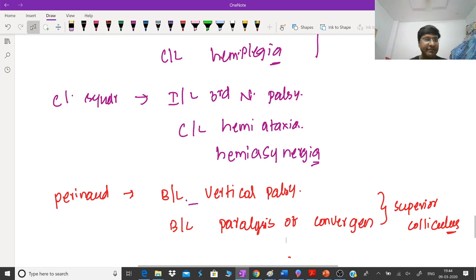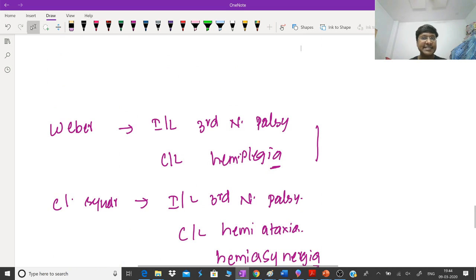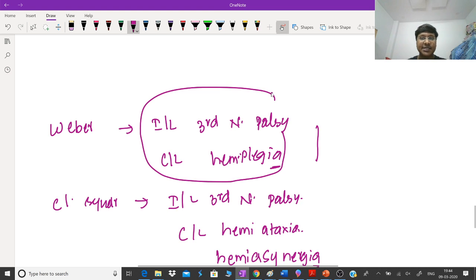Now, to this particular Weber syndrome, that is ipsilateral third nerve palsy and contralateral hemiplegia, I will add contralateral intentional tremors. So what does this become now?